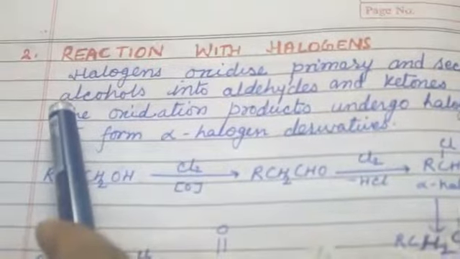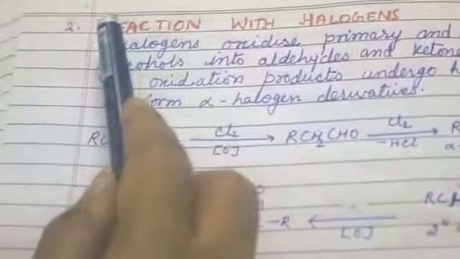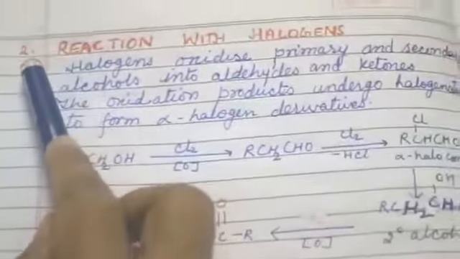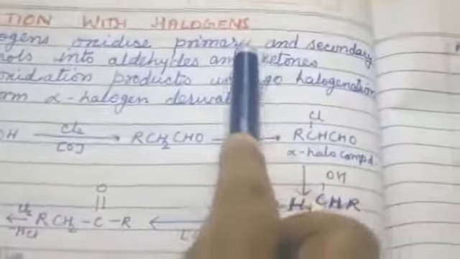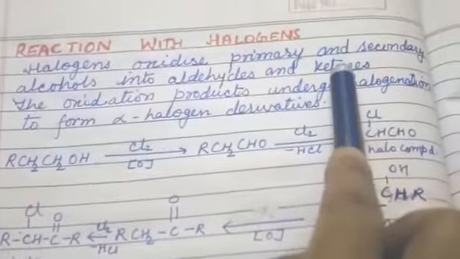Students, today my topic is chemical properties of alcohol. So we continue this. Now the second property is reaction with halogens. Halogens oxidize primary and secondary alcohol. If the primary alcohol gets oxidized, it forms aldehyde, and when secondary alcohol is oxidized, it forms ketone.